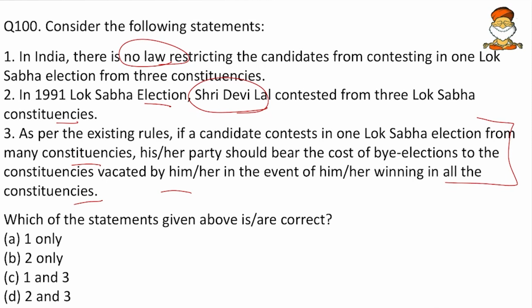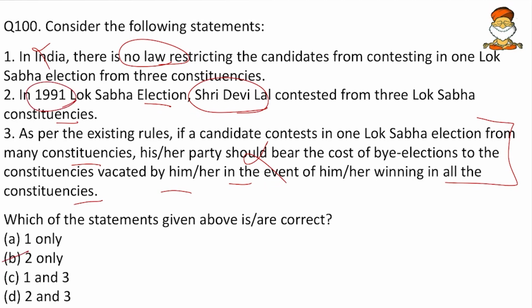So no politicians will agree that if I win in both the constituencies, I will spend the money. And politicians cannot be called politicians if they agree to this. So this is a hypocrisy, and here 1 and 3 are wrong and 2 only is the option. So we will go with that.